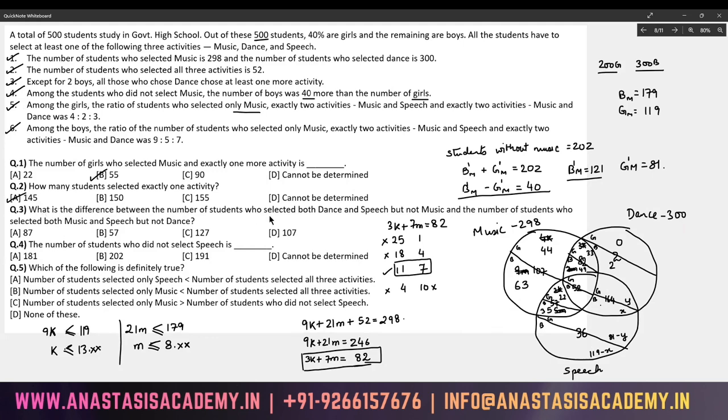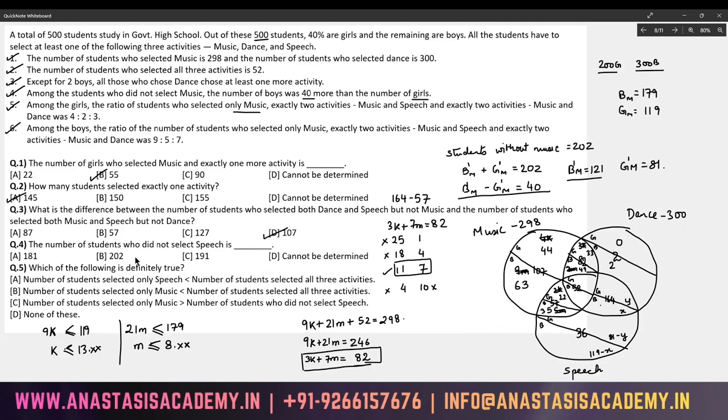What is the difference between the number of students who selected both dance and speech, but not music? So 164. And the number of students who selected both music and speech, but not dance, is 57. 164 minus 57, I have 164 here, I have 57 here. The difference between them is 107.